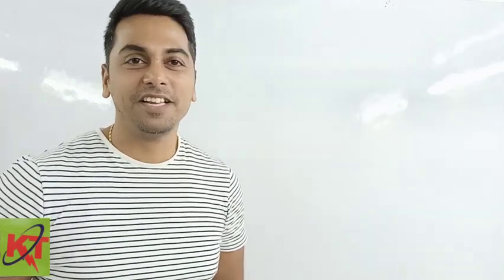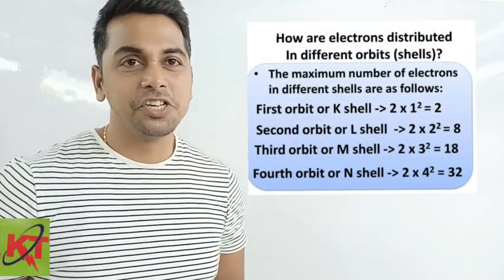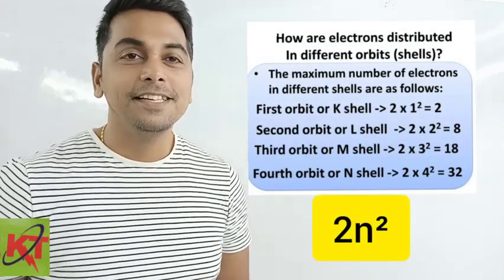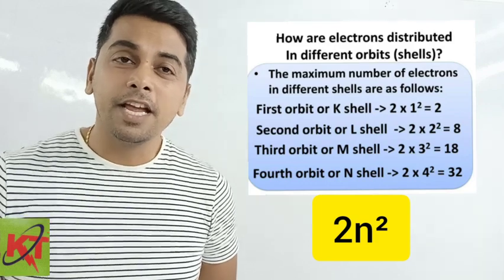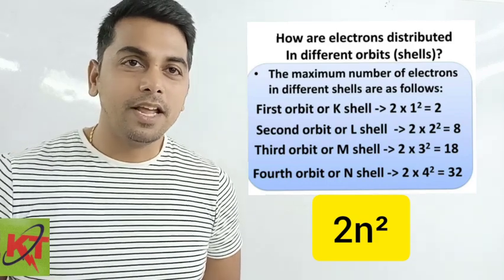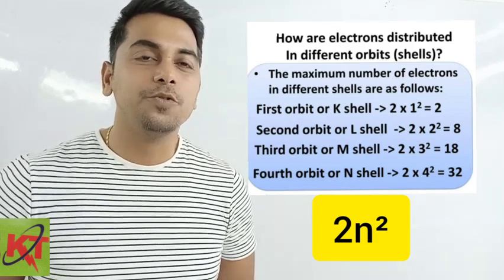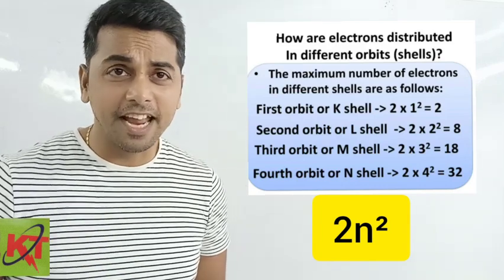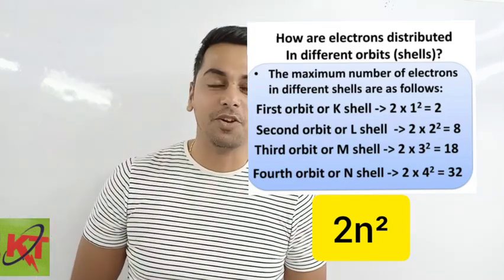But how can this number of accommodation be decided? For that, scientist Niels Bohr gave a specific formula called 2n square, in which n is the number of the shell. K shell is the first shell, so n equals 1. So its capacity is 2 into 1 square. So 1 square is 1, into 2 is 2. So K shell can accommodate only 2 electrons.